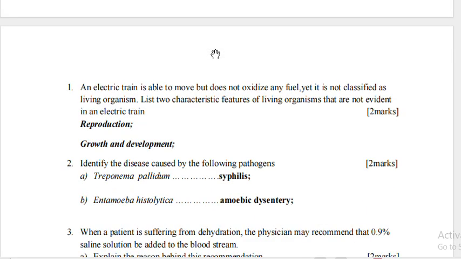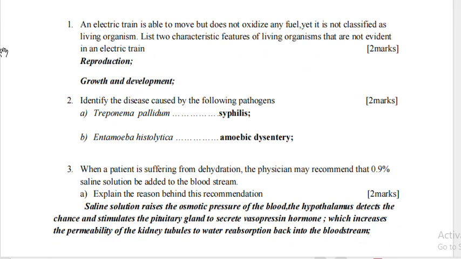An electric train is able to move but does not oxidize any fuel, yet it is not classified as a living organism. List two characteristic features of living organisms that are not evident in an electric train. Number 1, we have reproduction and growth and development. Those are the two features of living organisms that are not evident in an electric train.